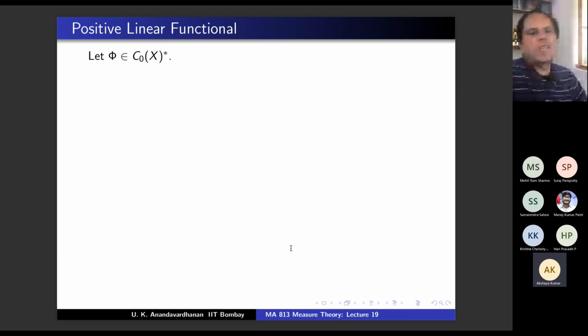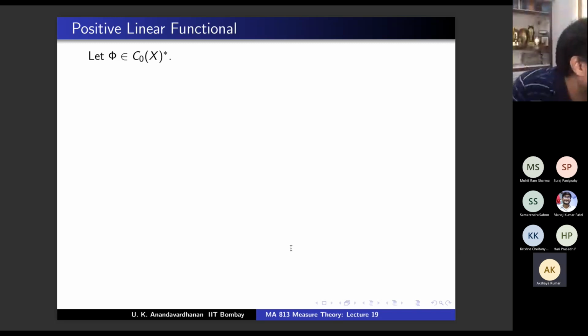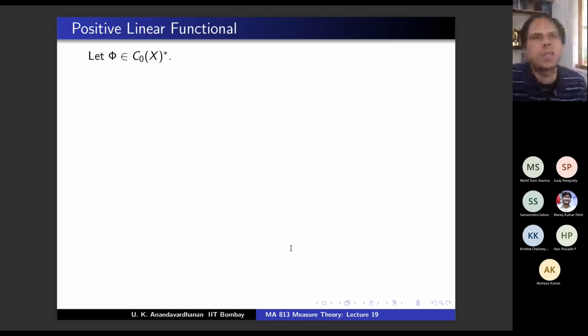Yeah, given a positive linear functional, what is the definition of a positive linear functional on Cc(X)? What is the definition of a positive linear functional? If f is positive, then lambda f is positive, so lambda is a positive linear functional.